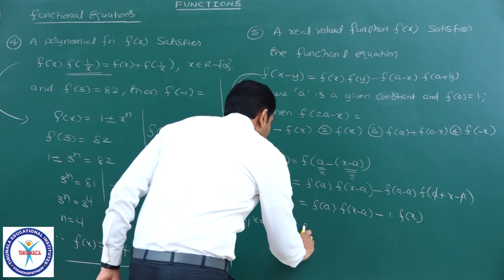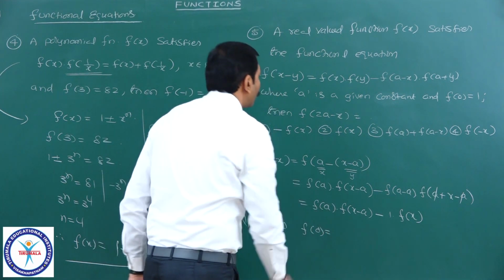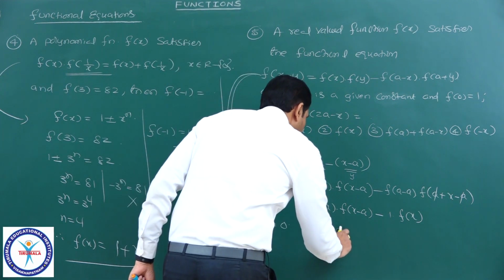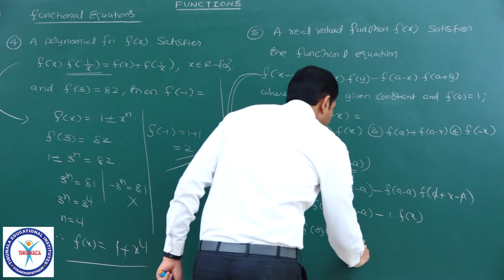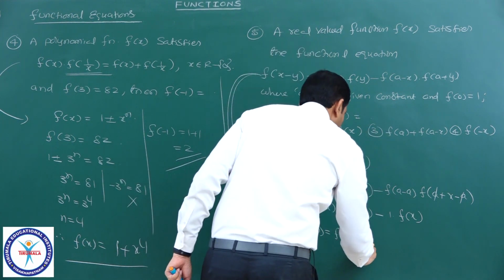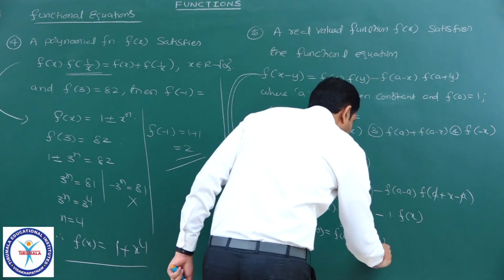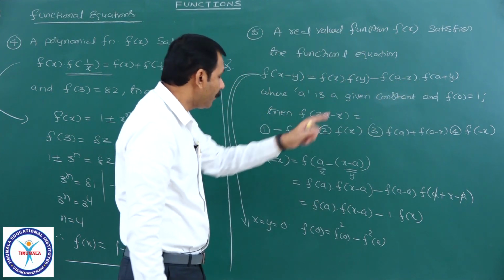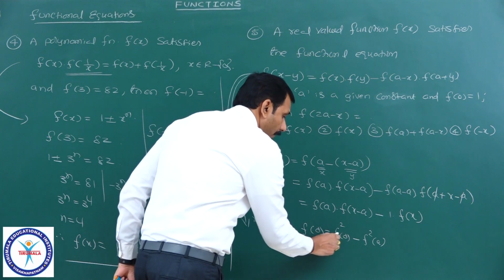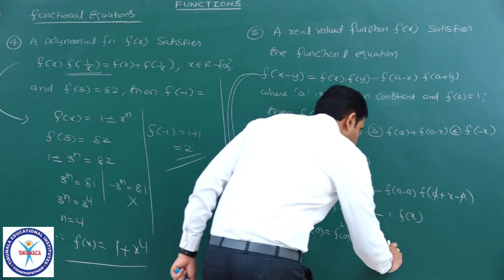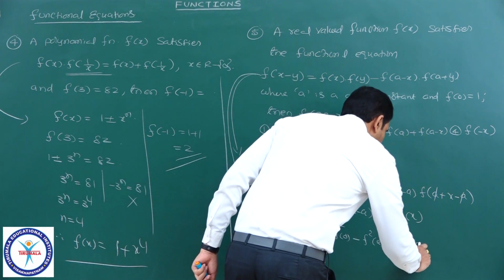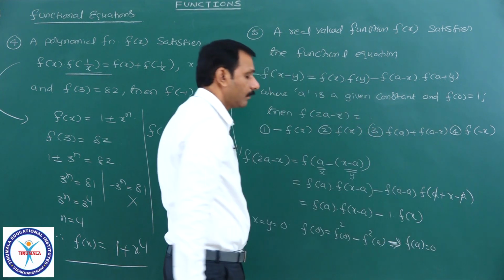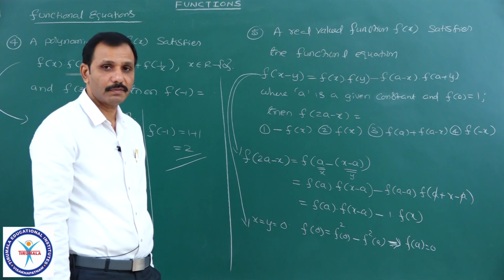Therefore, this will become f of 0 is equal to, with x = 0, y = 0, f of 0 into f of 0, f square 0 minus, with x = 0, y = 0, f of a into f of a, f square a. Because f of 0 equal to 1, the 1 and 1 will get cancelled. Yes, you can observe f of a equal to 0.